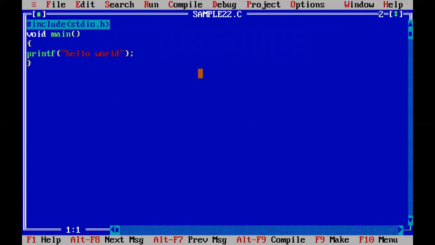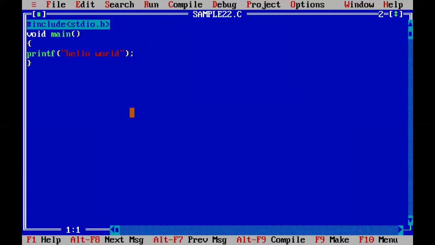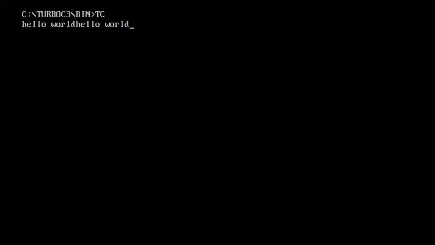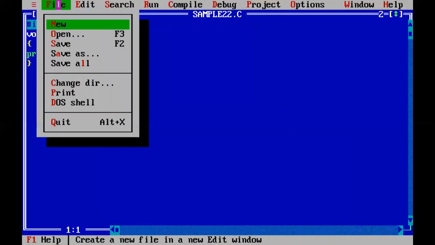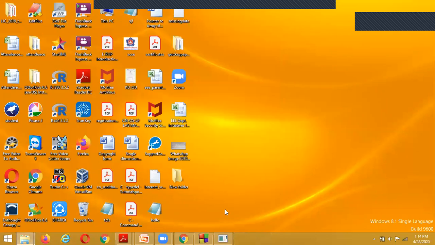If I click on this to see the output, what we need to do here is press Alt F5. Here we have executed the program two times, that's why it is showing two times: hello world, hello world. This is the process we follow whenever we are executing using the Turbo C editor.